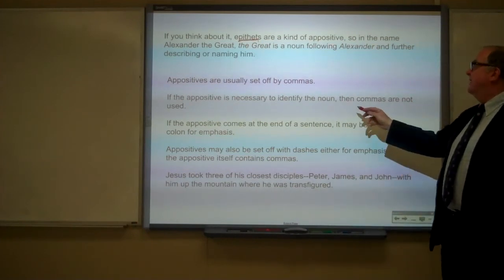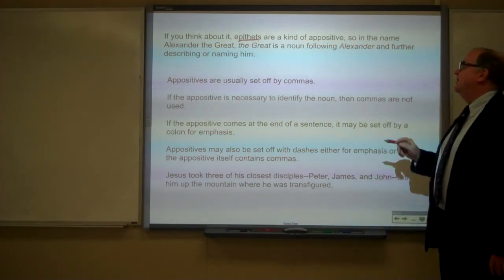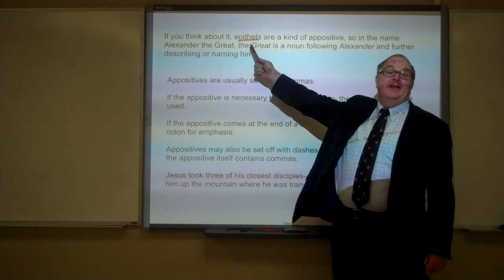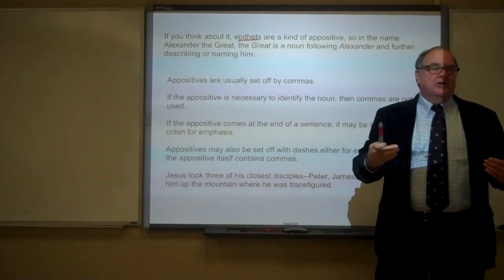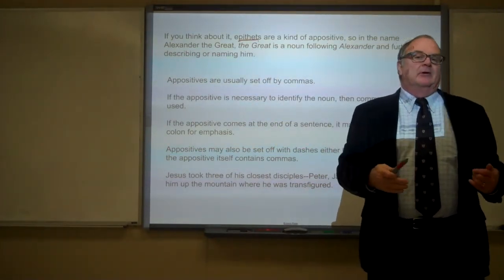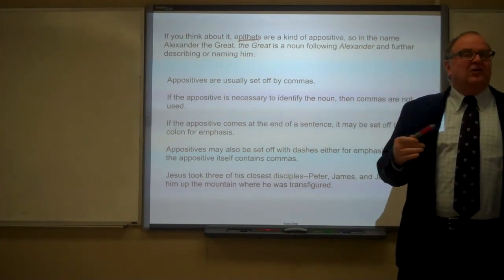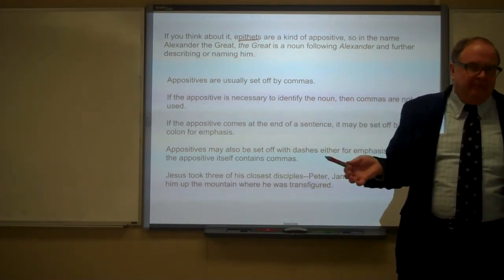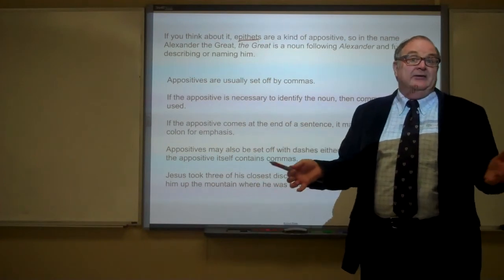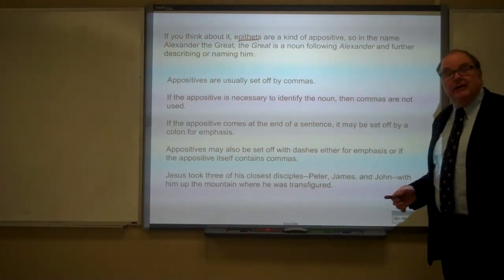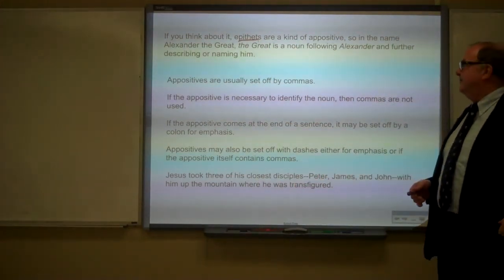If the appositive is necessary to identify the noun, then commas are not used. So, for example, in Alexander the Great, we don't set off "the Great" by commas because it's necessary to identify, because there are a bunch of famous people named Alexander. So Alexander the Great tells us which one, the king of Macedon, and so on.